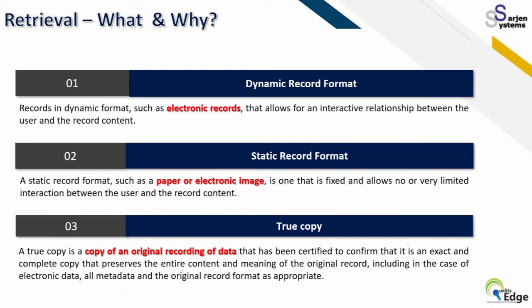In case of a true copy, it is a document where you have a copy of an original record or data that has been certified to confirm that it is an intact, complete copy that preserves the entire content and meaning of the original record, including in the case of electronic data. So any documents like a photocopy or scan, all these will be called a true copy, which is a replica of your original document.